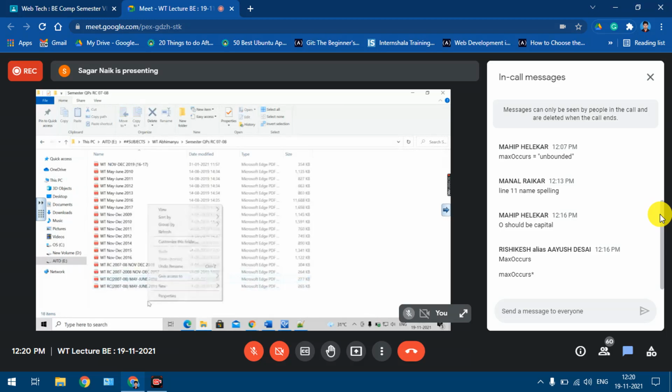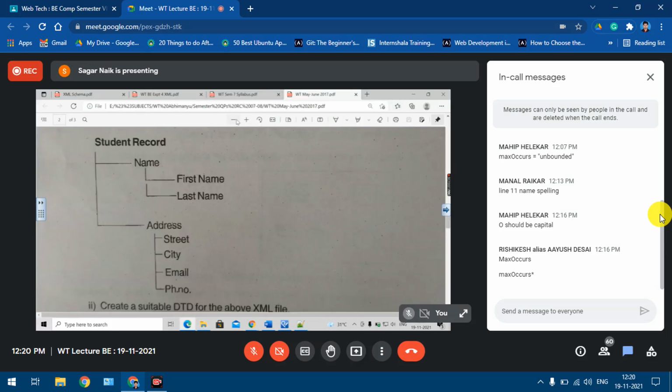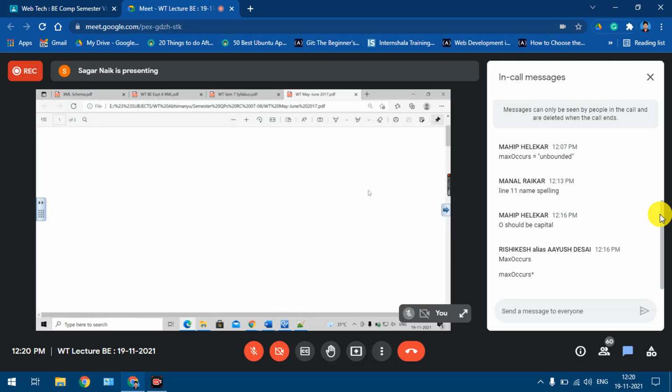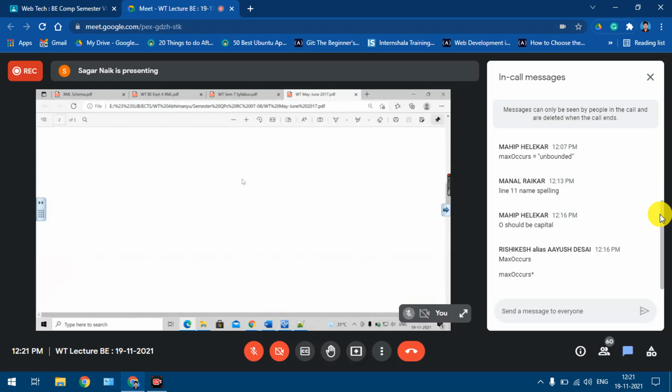Along with the 16-17 scheme, it will be better if you refer to these papers also, because the syllabus was the same. XML, they have not changed anything, same concepts, DTD and all those things, right? This was the earlier scheme, module wise.